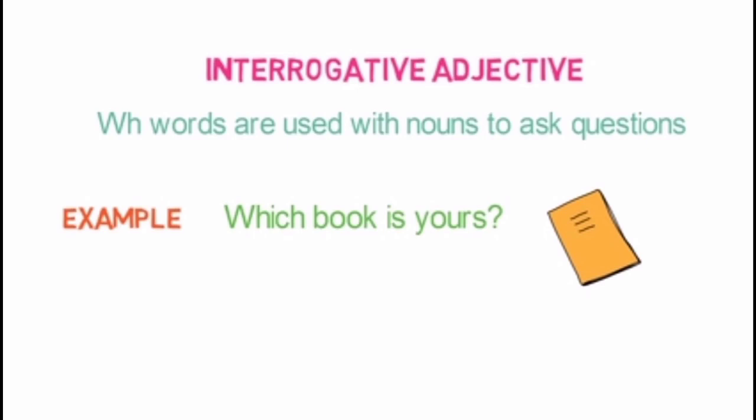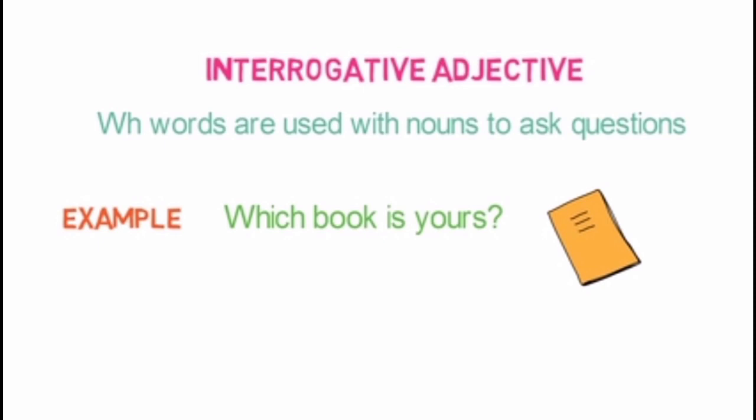See the example. Which book is yours? Here, which is used before book and asking a question. So, it is an interrogative adjective. For interrogative adjective, you should give a question mark at the end of the sentence because we use WH words in the beginning of the sentence. I hope you understood what is interrogative adjective.